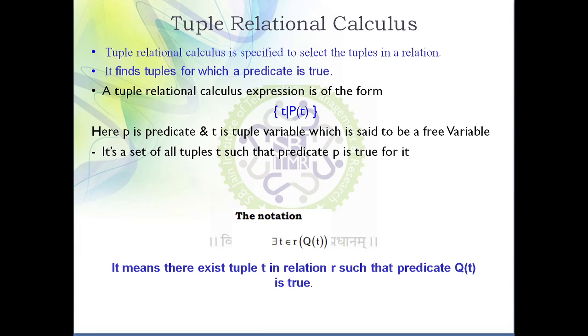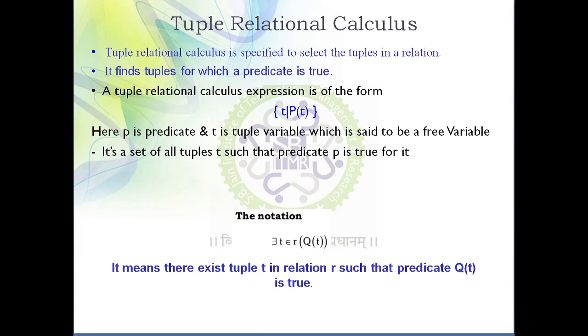Similarly, in case of relational calculus, we have tuple relational calculus, whose aim is to retrieve the rows or tuples from the table which satisfy the given condition. Condition is important because we are not going to fetch all the rows present in the table, but we are fetching only that row which satisfies the given condition. This is an important thing. So it finds the tuple for which the predicate is true. So what is a predicate? Predicate is nothing but a condition. Condition and predicate both are the same.